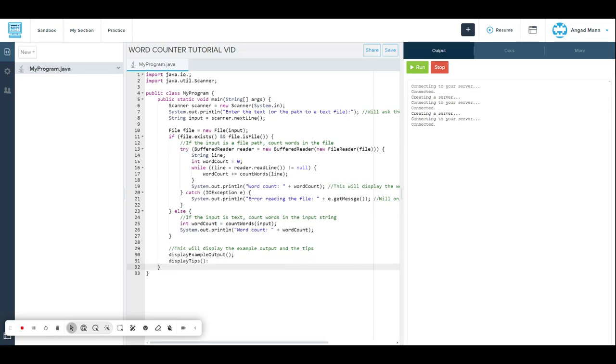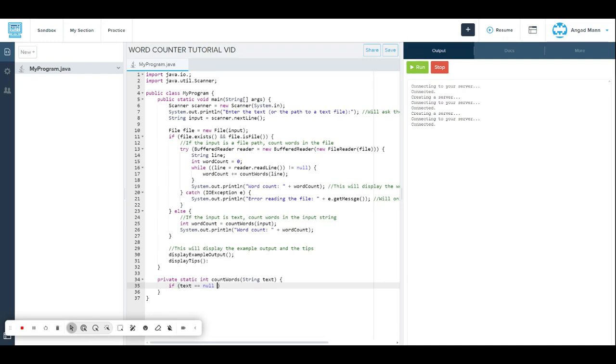Alright, and then at this bracket right here we do another double space right there, private, actually I did caps lock, sorry, private static int countWords, and then bracket String, and then text, the bracket right there, and then this bracket as well, and then under that we put if text equals null,